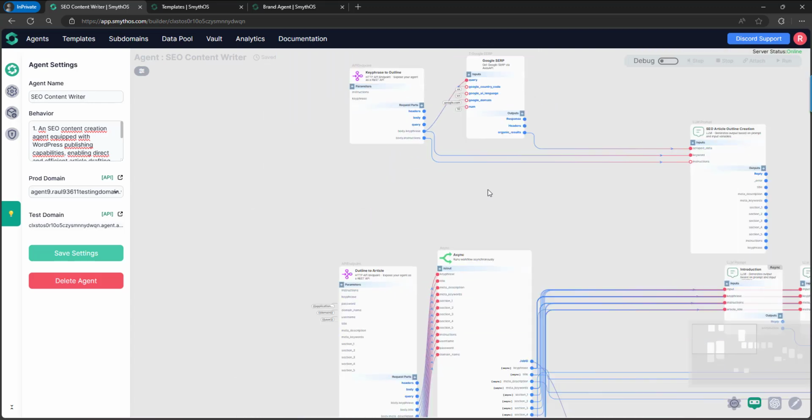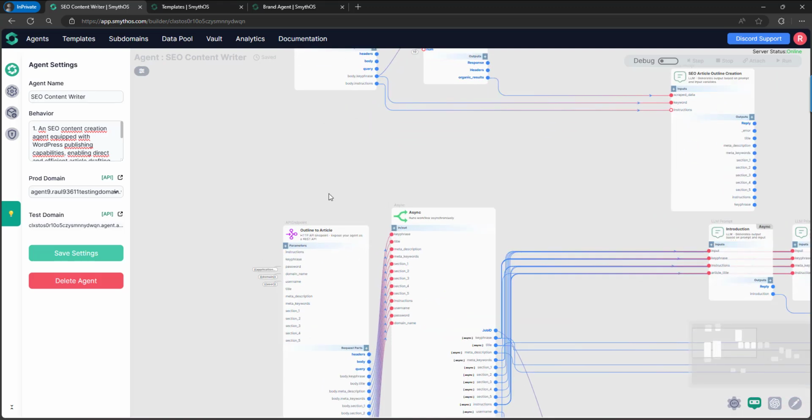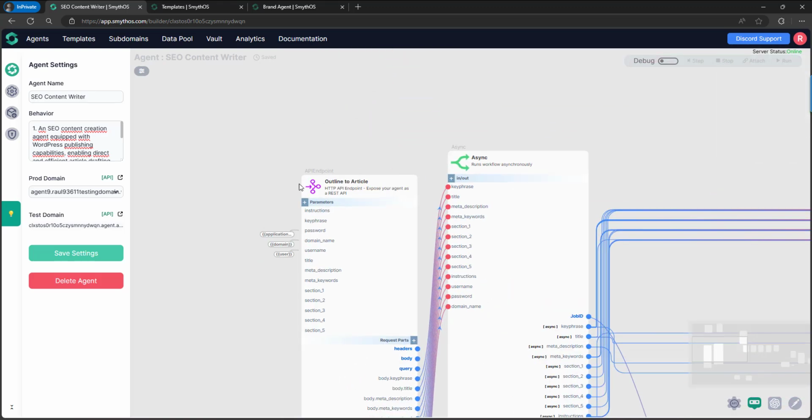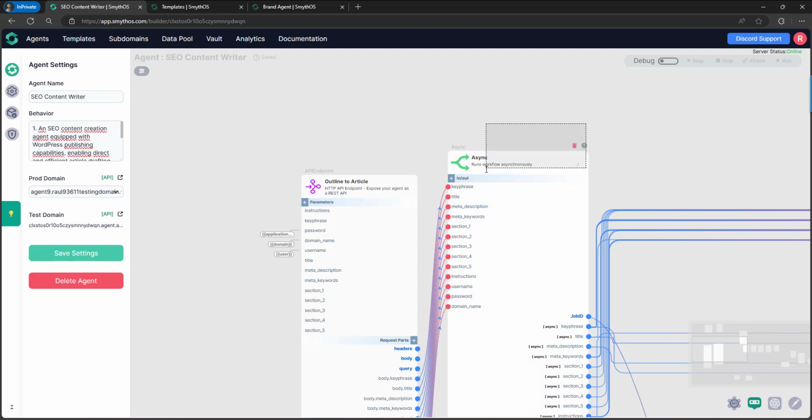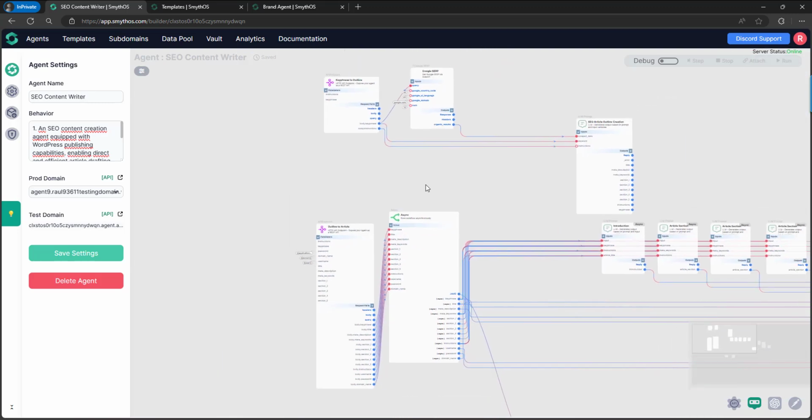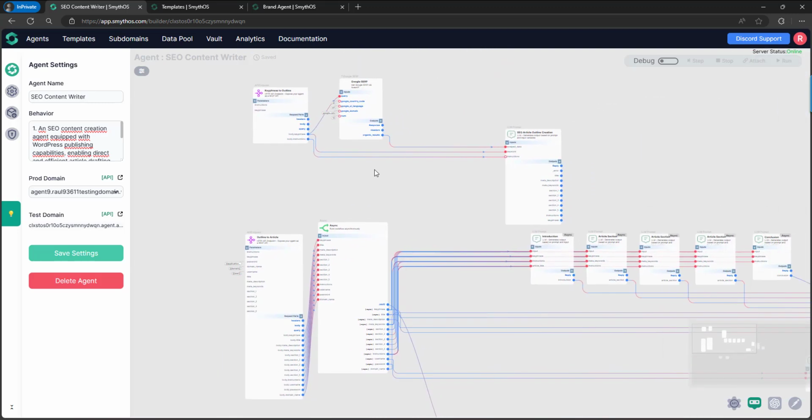So it's really clear what the endpoint does. And this other one, write article. So with these names in the endpoints, it's really clear for the chatbot what each endpoint is doing.